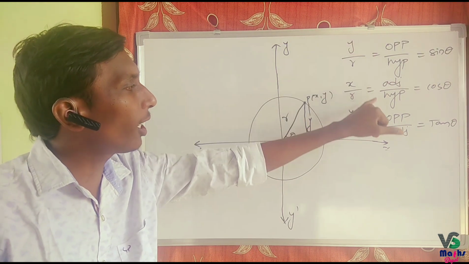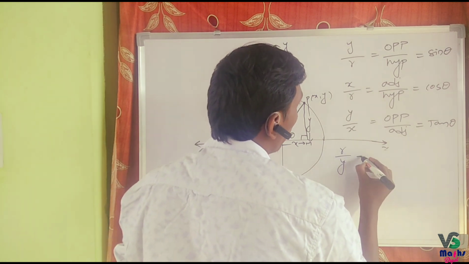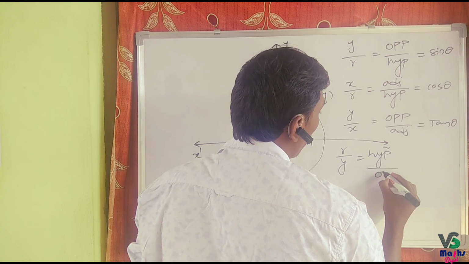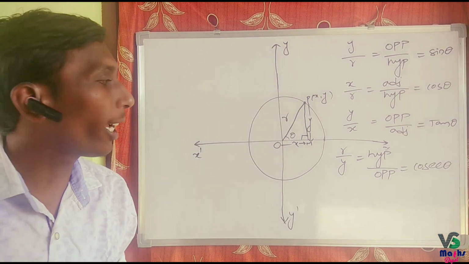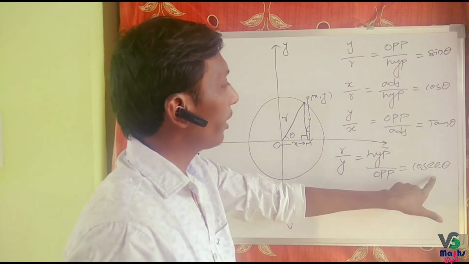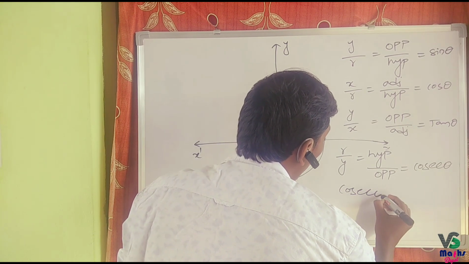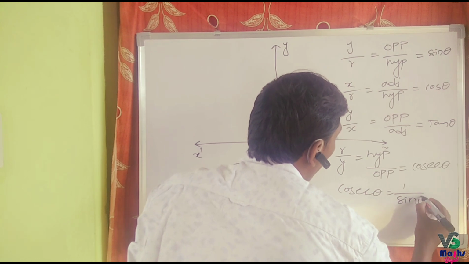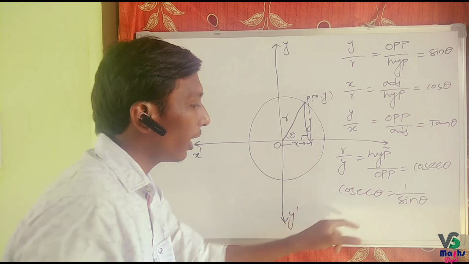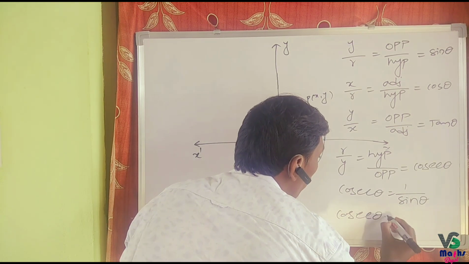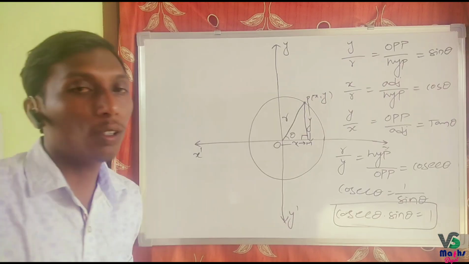Now take the reciprocals of these three trigonometric ratios. First one is r by y, that is hypotenuse by opposite side, that is named as cosecant theta. Cosecant theta is the reciprocal of sine theta. Therefore, we can write cosecant theta is equal to 1 by sine theta. Implies cosecant theta into sine theta is equal to 1.